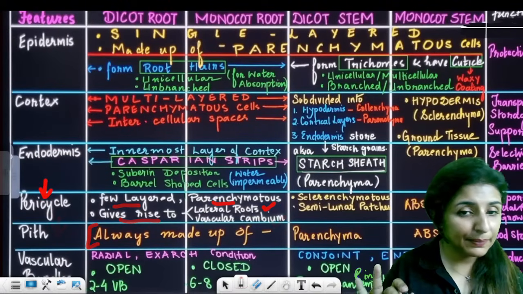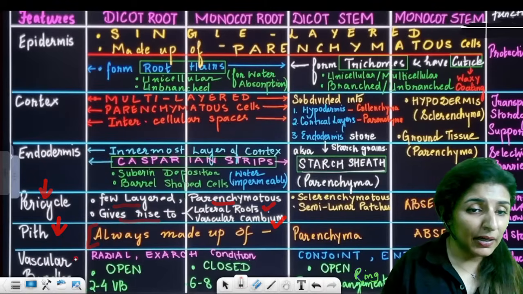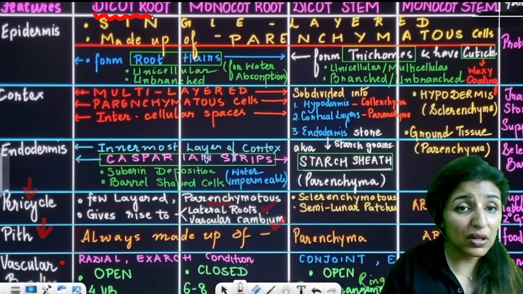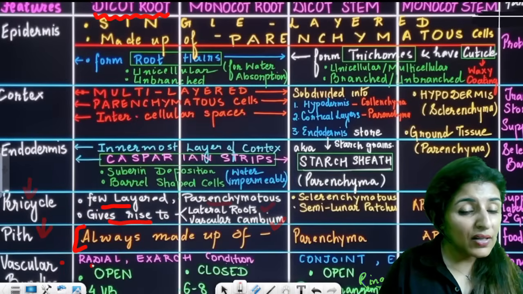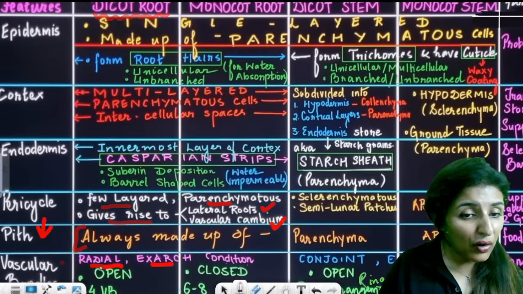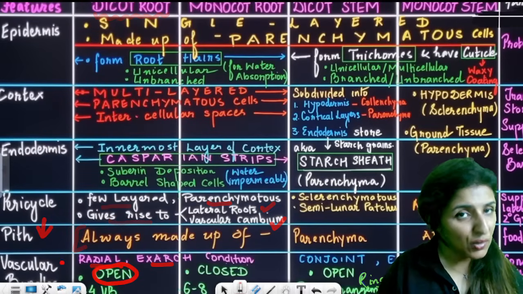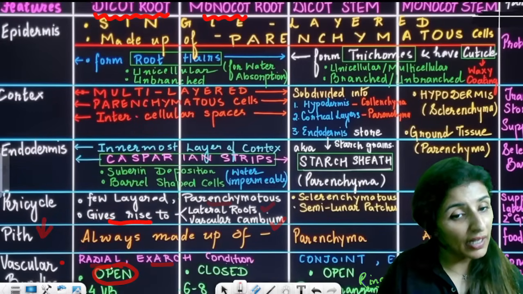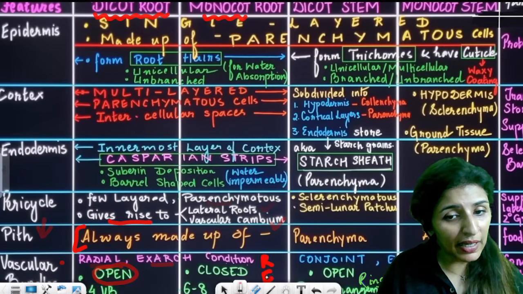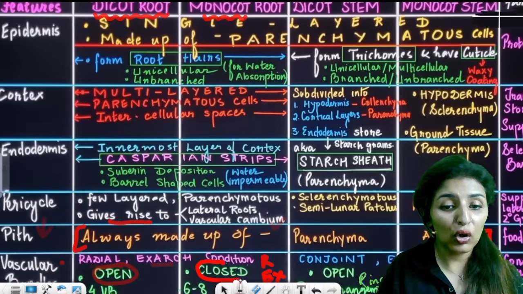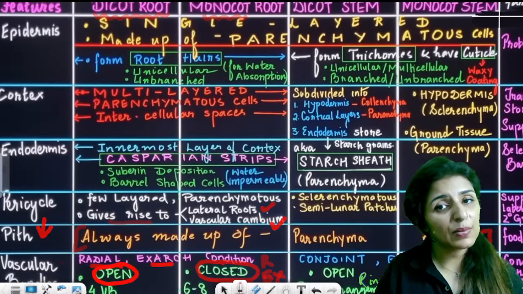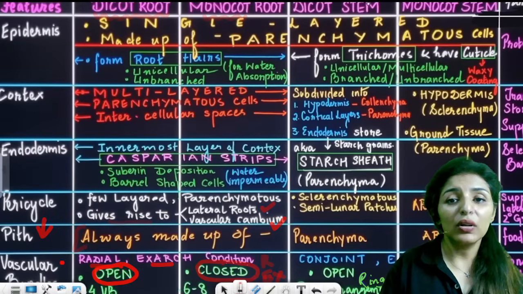Are these points clear? Okay, now see the vascular bundle. In case of dicot root, look here very carefully. Being a root, the vascular bundle is radial and exarch. Dicot will have open vascular bundle, cambium will be present. But in monocot root, again it will be radial, again it will be exarch, but it will be a closed vascular bundle, meaning the cambium will not be present. Are these points clear? Now moving on to dicot stem.